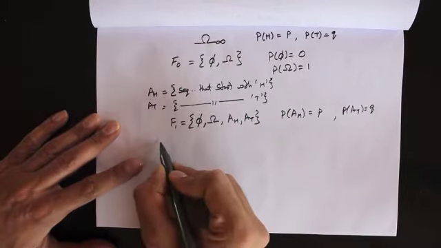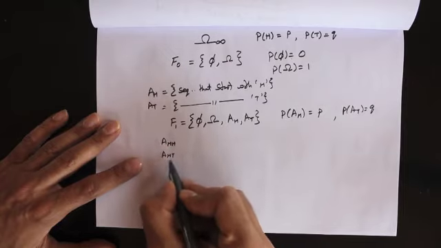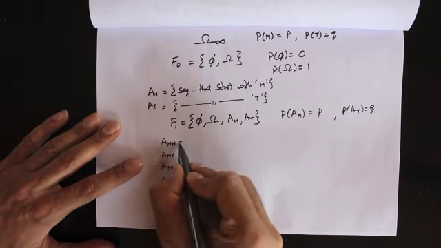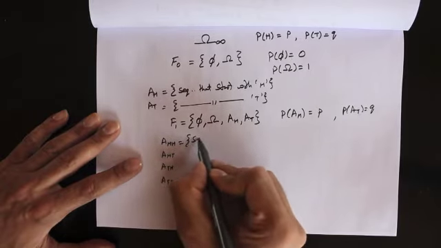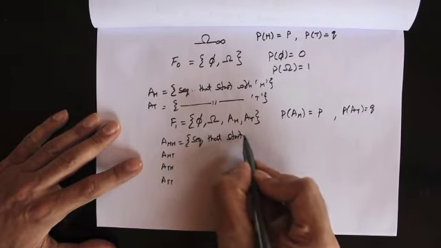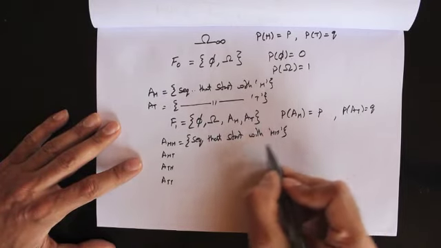Now again, let's define another four sets: A of HH, A of HT, A of TH, A of TT. Here we're going to put all sequences that start with head head, right?